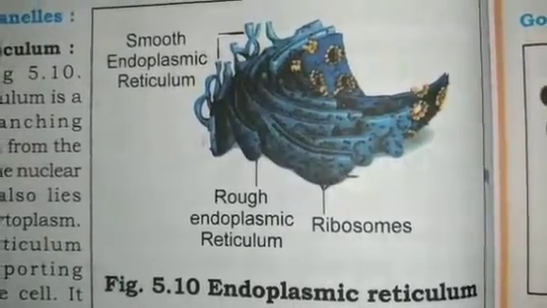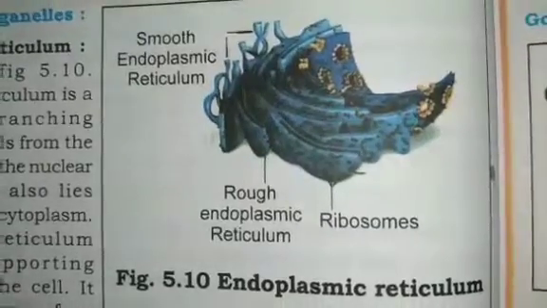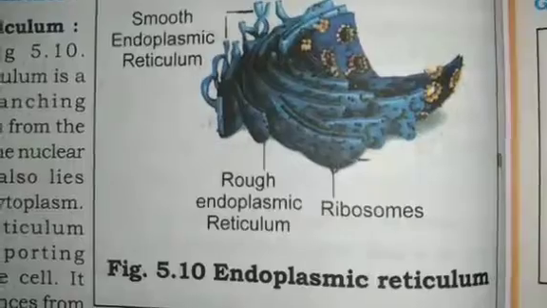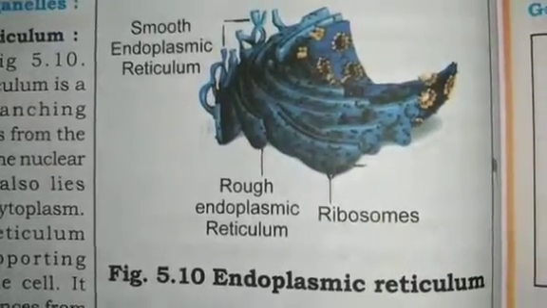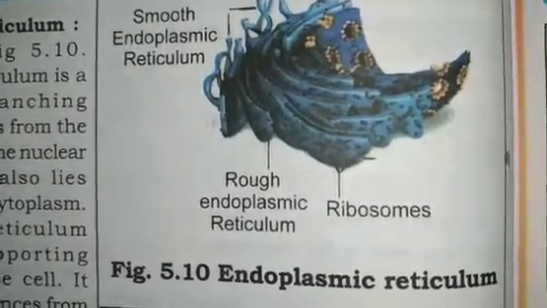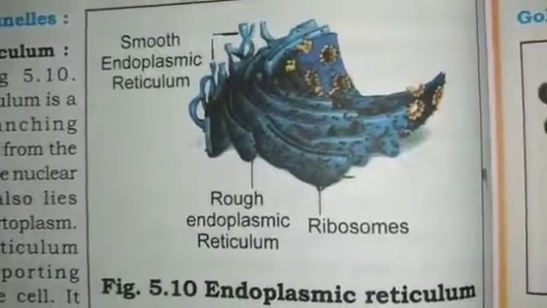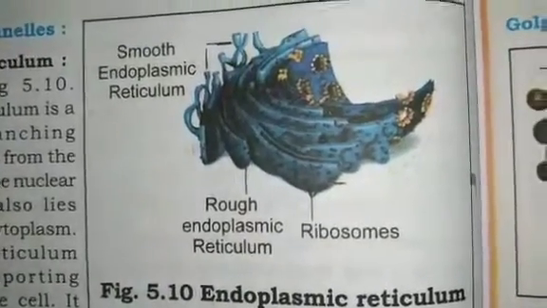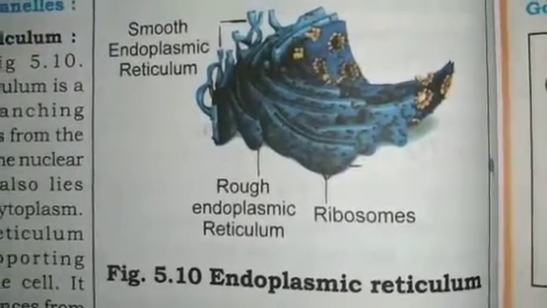You will study this in the next chapter. Next, smooth endoplasmic reticulum plays a very important role in detoxifying many poisons and drugs.